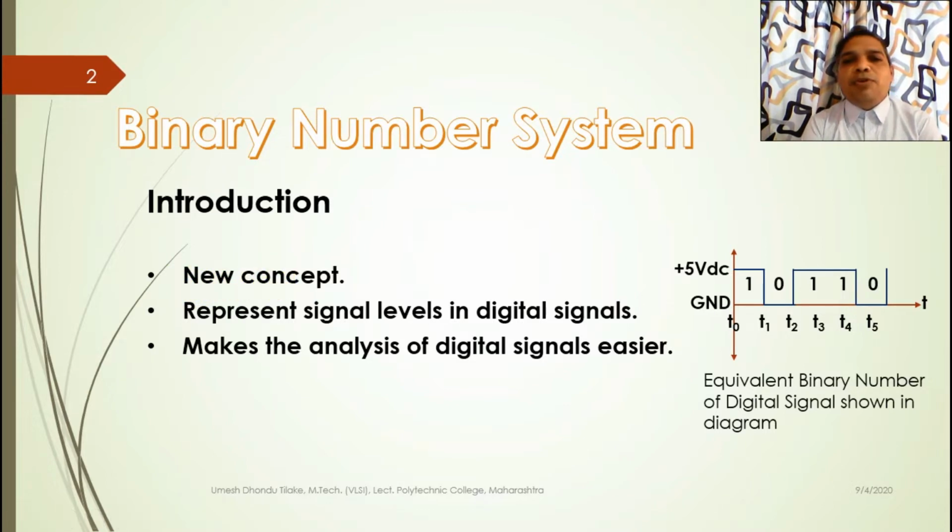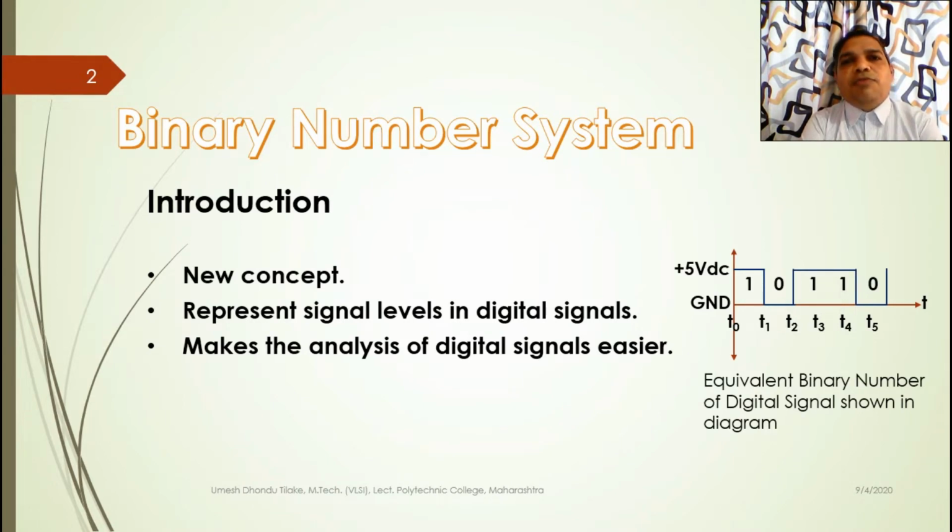Now why do we use the binary number system? As you can see here, it basically represents signal levels in digital signals and makes the analysis of digital signals easier. Now why use numbers in place of signal levels? In my previous video I told you that when we analyze signals and perform mathematical operations on them, it becomes quite a difficult task.